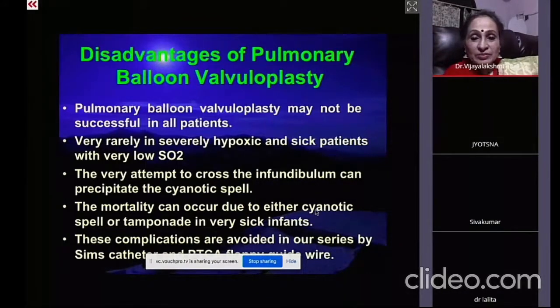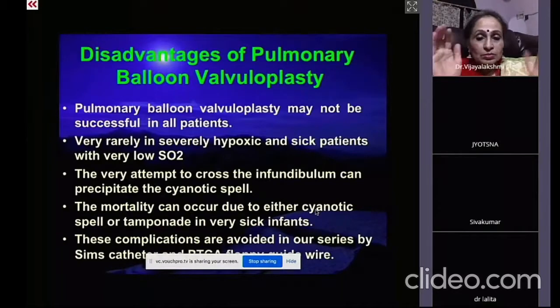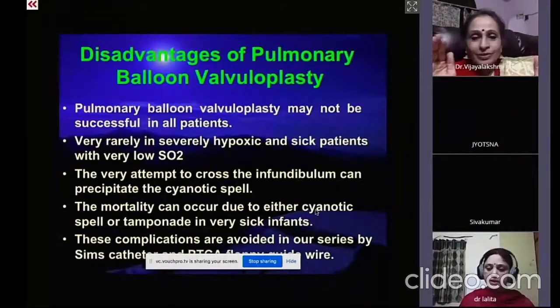Any other question? And what about the access, ma'am? You went through the femoral? Femoral vein, yeah. If you go through the jugular, do you think the support is more? Because here you had to make a loop and all. So if you go to the jugular, the support will be better? No. Jugular, we don't use it unless there is an IVC obstruction. Only when there is IVC obstruction, or a hemiazygous or azygous system is there, that time the jugular approach is used. Otherwise, this is the standard technique where you make a loop in the RA and it appears like an upper limb approach. So that is the standard teaching.